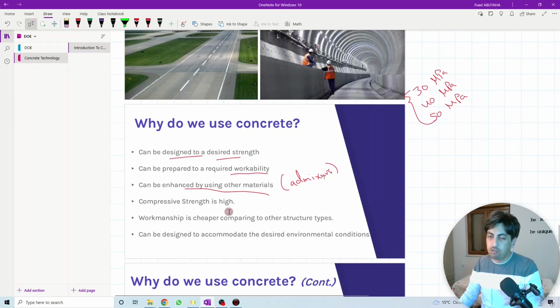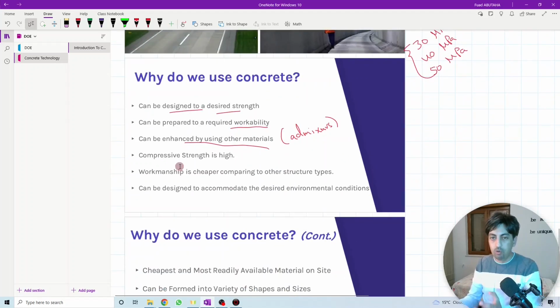The compressive strength of the concrete is high. That's also one of the reasons why we normally use the concrete. And we know that the compressive strength is a very important property for the structure. So concrete has a good compressive strength to handle the load on the structure. Workmanship is cheaper compared to other construction or structural types. It is relatively cheap, the workmanship.